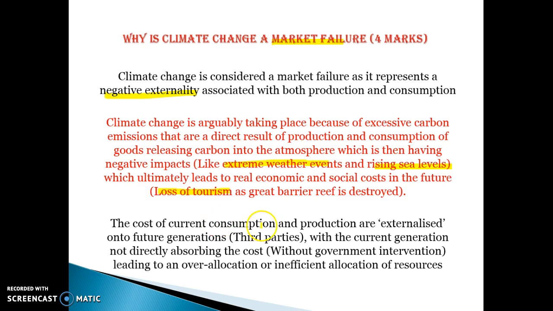The cost of current consumption and production are externalized, so we don't care about them basically, onto future generations or third parties, with the current generation not absorbing these costs without the government intervening, leading to an over-allocation or inefficient allocation of resources. So keywords, goods are over-allocated because we don't take into account the third-party costs and explaining what these third-party costs are. And it's also important to explain that it's a negative externality in production and consumption, in both producing goods and consuming things like driving cars, consuming electricity.